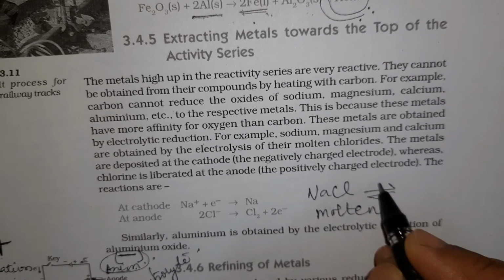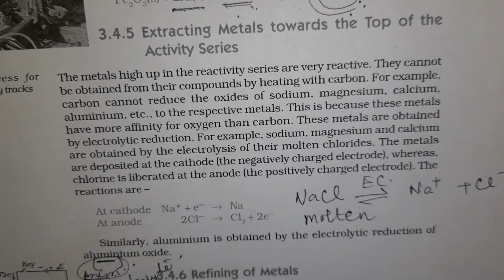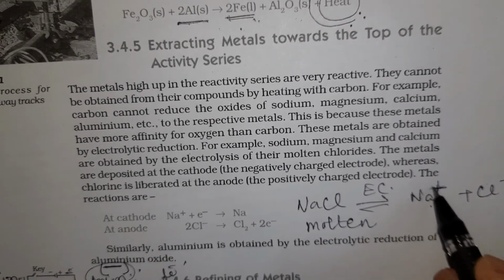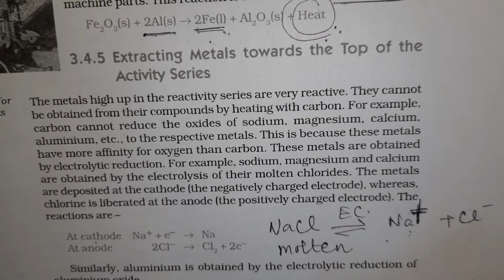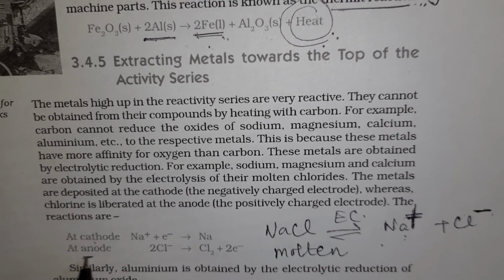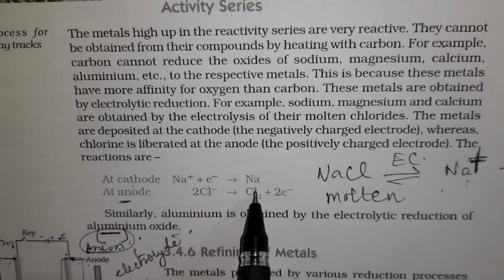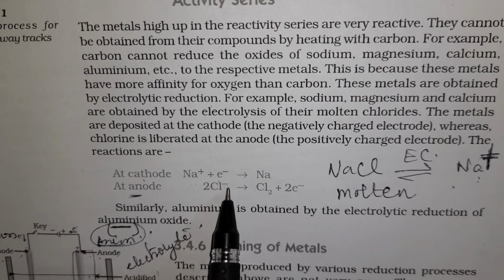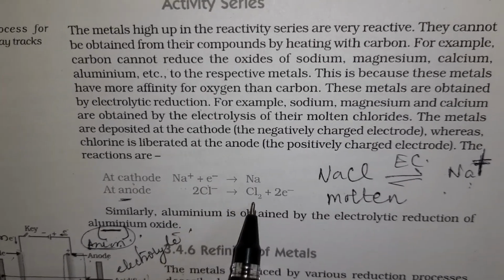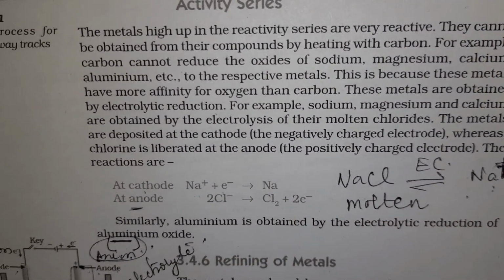What happens when an electric current is passed through it? It gets dissociated into Na+ ion and Cl- ion. As I just told you, Na+ ion is a positively charged cation, so it is going to move to the cathode. C for cation, C for cathode. And this is the anion, and it will go to the anode. What happens at the cathode? This Na+, which is deficient of one electron, will gain one electron to form neutral Na, and this Cl-, which is having an excess electron, as the negative charge denotes, gets converted into Cl, which then combines with itself to form Cl2.